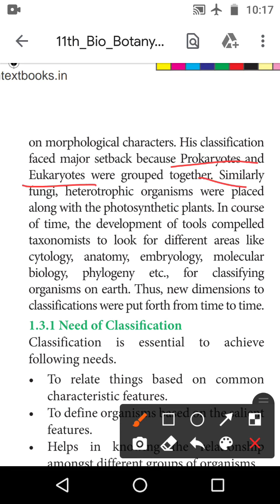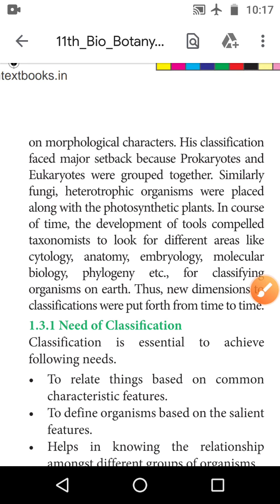Similarly, heterotrophic organisms were placed along with the photosynthetic plants. Fungi, we already know, are studied along with plants. So what is the type of nutrition in a plant? Yeah, good, the plant has heterotrophic nutrition. Is a plant heterotrophic or autotrophic? Yeah, correct, a plant has autotrophic nutrition. With the help of sunlight it prepares its own food, so it is autotrophic nutrition.